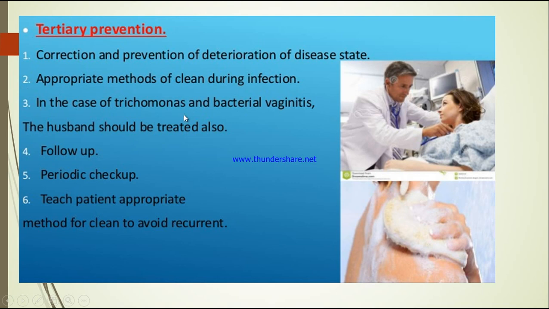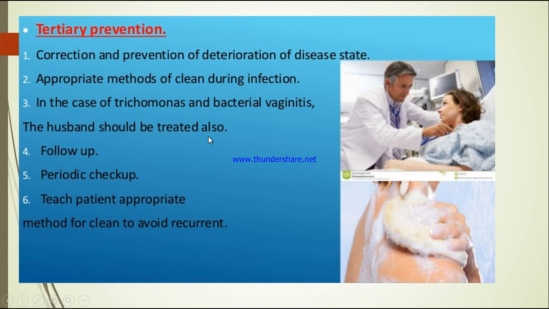In case of trichomonas and bacterial vaginitis, proper sterile techniques should be followed while cleaning the perineal area. We can give injection Metrogyl, metronidazole, or we can give it in tablet form. Then the husband should be treated also.